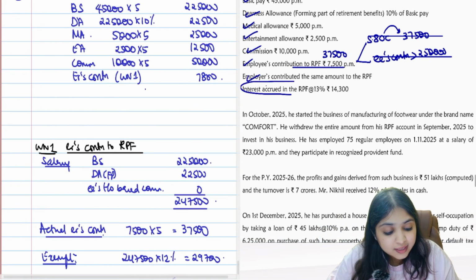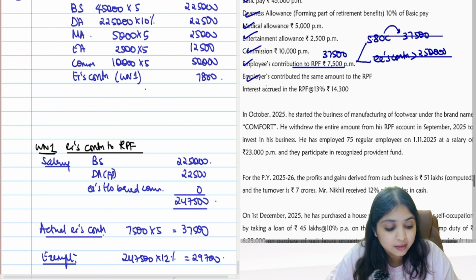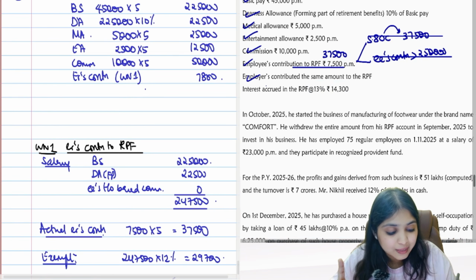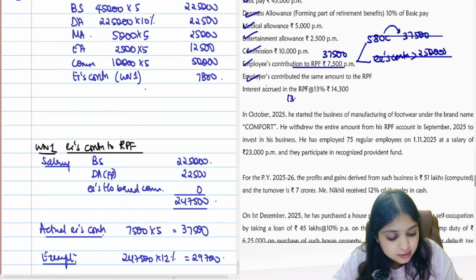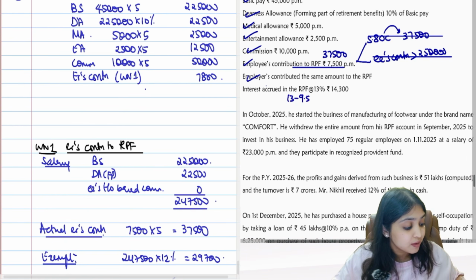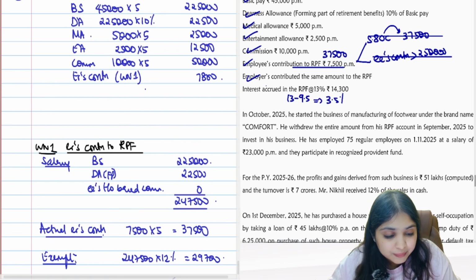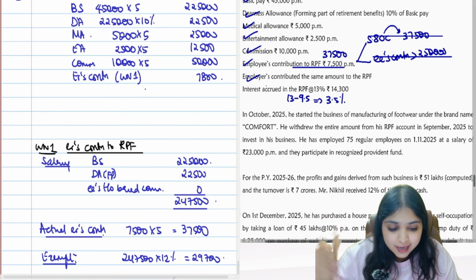Then interest accrued in RPF, 13% interest is 14,300. Tell me, guys, interest on RPF, what number comes to your mind? How much interest on RPF is exempt? 9.5. We are getting 13. So 13 minus 9.5, how much extra am I getting? I am getting extra 3.5%. That extra 3.5 will be taxable, right?